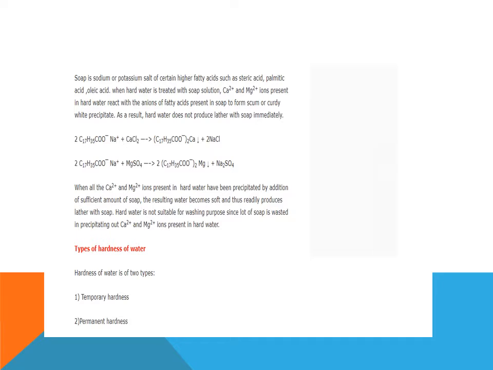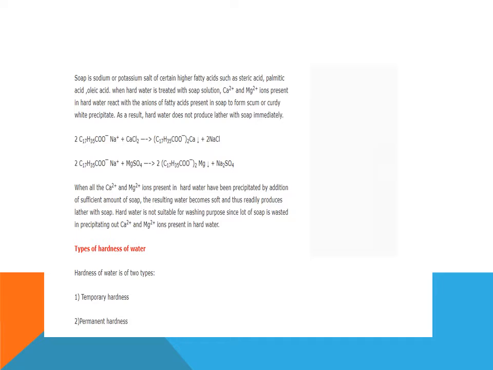The reaction is: C17H35COO⁻Na⁺ and CaCl2, it gives (C17H35COO⁻)2Ca. Similarly it is for magnesium ions. This reaction was in class 10th also, and more interesting, the same two reactions are in class 12th also. It means you are doing these reactions continuously in 10th, 11th and 12th.